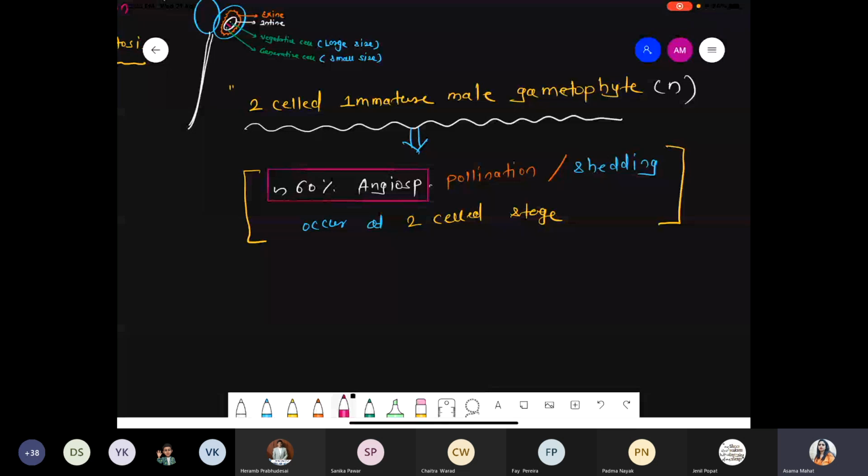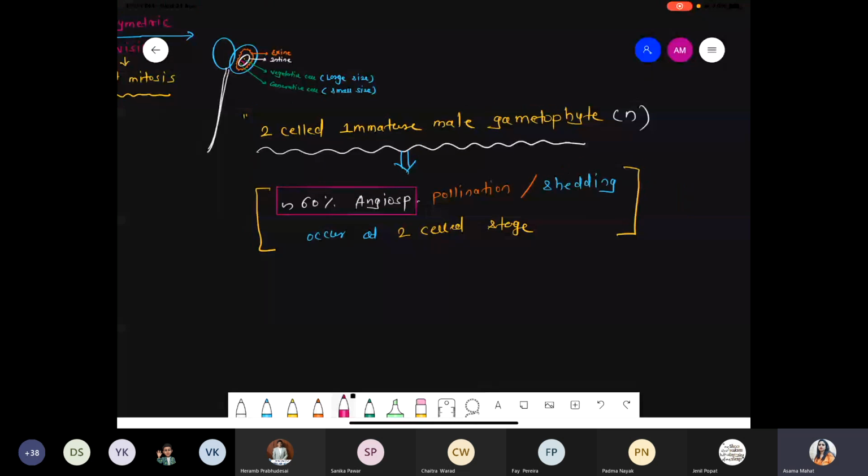Which cells of the anther wall break and the pollen gets released? Tell me quickly. In angiosperms, pollination occurs. Pollination is nothing but shedding. Shedding means release. Which wall of the anther is responsible for the breakdown, so that they release the pollen grain? Tell me quickly. No, not endothecium. We took a specific cell named stomium. Yes, that is a stomium cell. Very good.